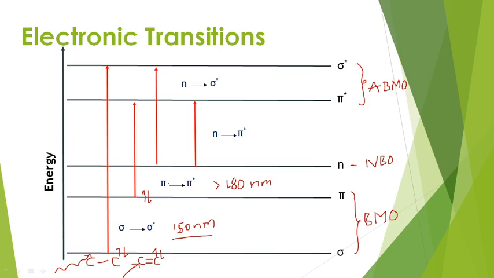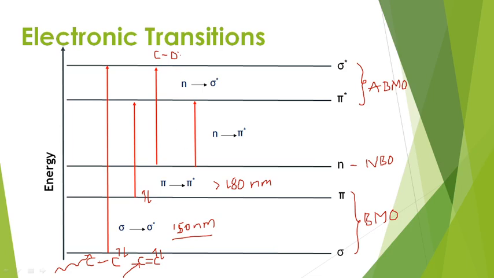Which transitions? Pi to pi star transitions. Now I am considering one more category, simply writing here carbon to oxygen. So carbon which is attached to a heteroatom. Simply it comes under the category of an alcohol. When a carbon atom is attached to a heteroatom, generally the heteroatom contains non-bonding electrons.